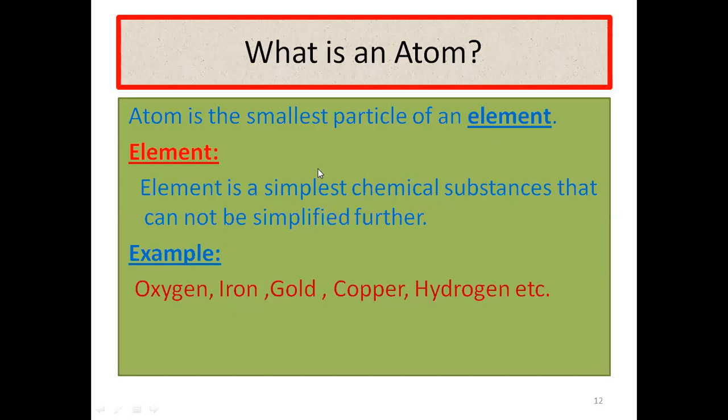We have different types of chemical substances: element, compound, and mixture. The element is the simplest chemical substance that cannot be simplified further, because it is made up of the same kind of atoms. We have a number of examples of elements all around us, for example oxygen, iron, gold, copper, hydrogen, magnesium, zinc, silver, etc.